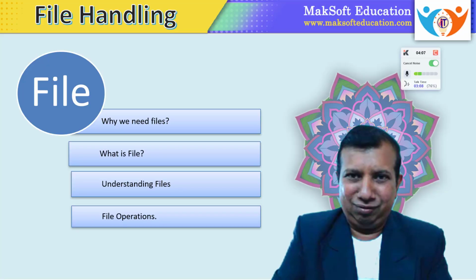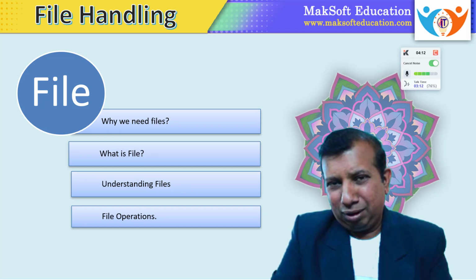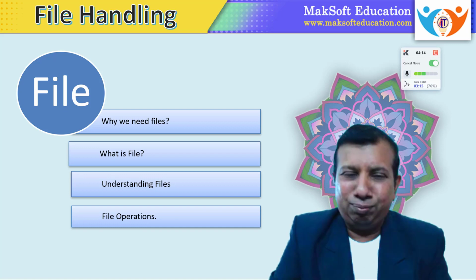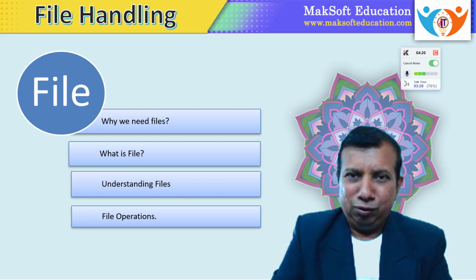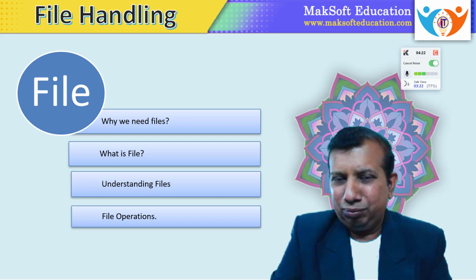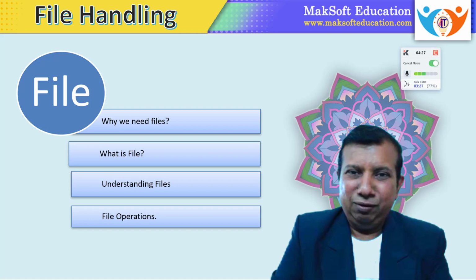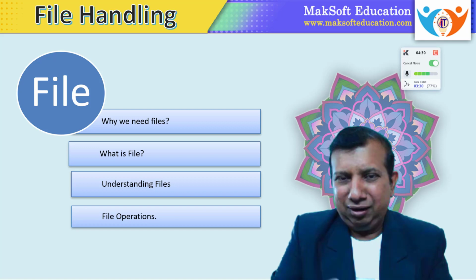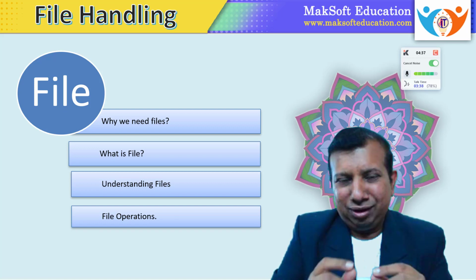If whatever data you have entered or worked on is not saved permanently on the hard disk, you cannot use it the next day. We use programming techniques to solve different real life problems, and we have to enter and store data permanently so that we can get solutions to the problems. If we do not store this data permanently, then we will lose it, and this is not applicable or useful in real life. Therefore, we need a file to store data permanently.